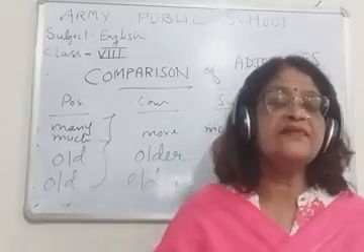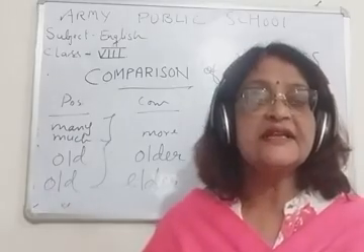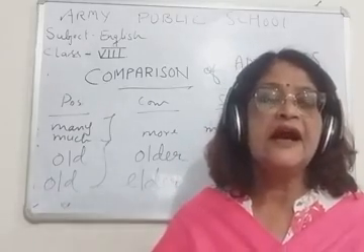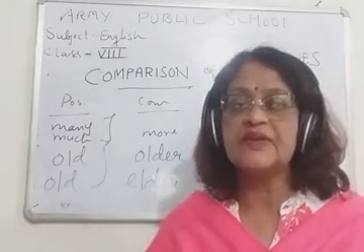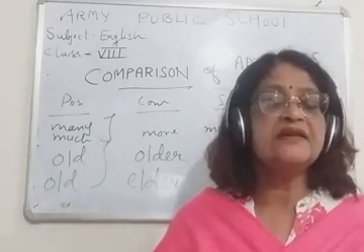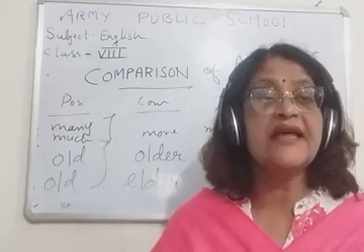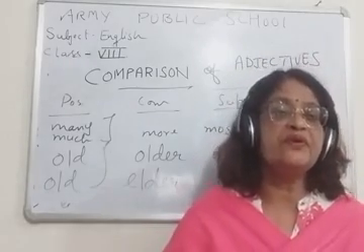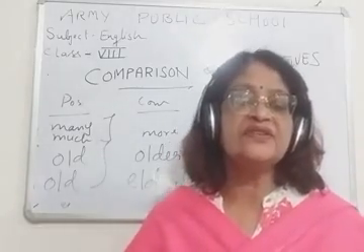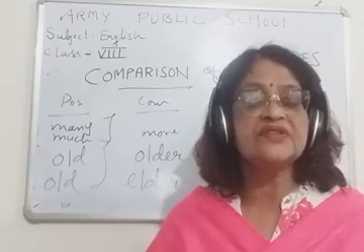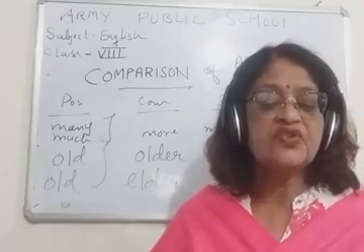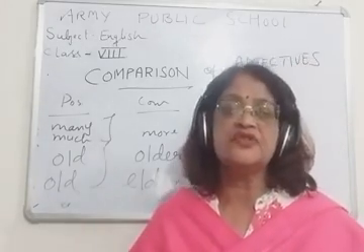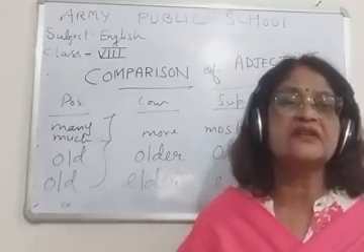Now children, if I say Delhi is dash than Chennai, and the positive adjective is hot, then what will you use? See here, the two things are compared with each other.